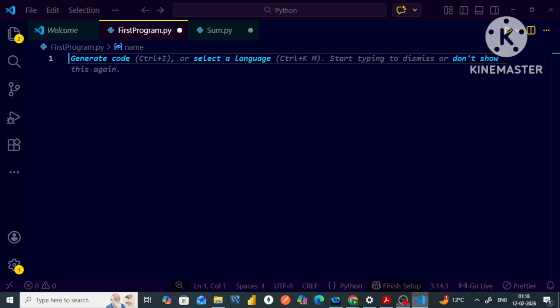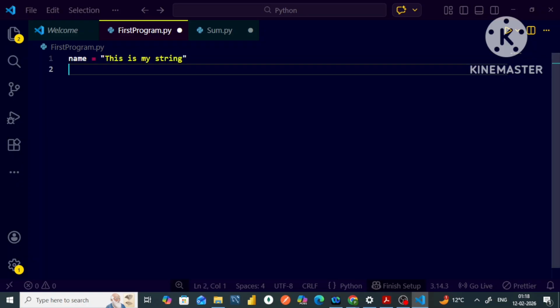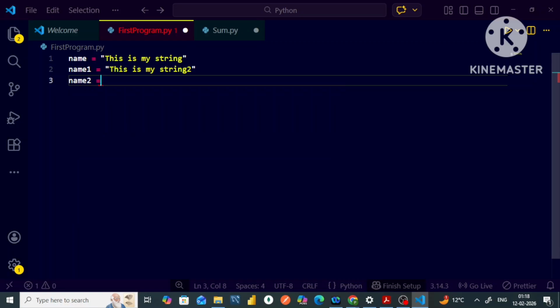My dear friends, let me discuss a few examples with you. For example, there is a name, and I've written this is my string. Then there is a variable name1, where I will write this is my string 2. Then I will write the name2 variable, and I will write this is my string 3.